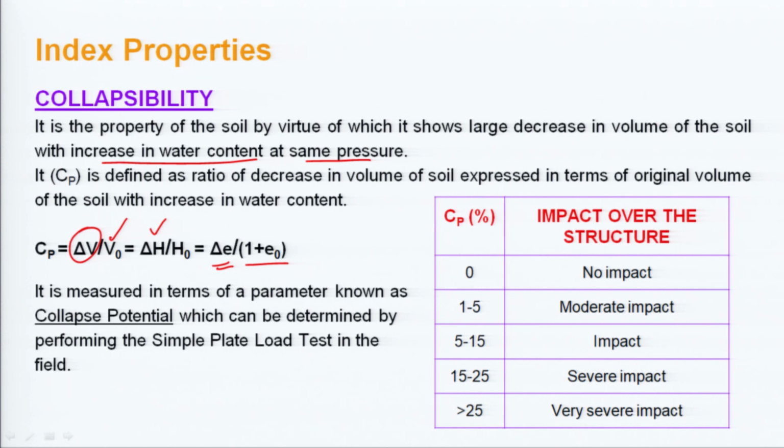So, when the collapsibility is high, it will have a more severe impact: if it is greater than 25, or if it is between 15 and 25, it will have a severe impact. If it is between 5 and 15, it will have a normal impact. For a collapsibility value of 1 to 5, it is a moderate impact, and if the collapsibility value is 0, that is, no change in volume occurs because of the change in water content, there will be no impact on the structure.